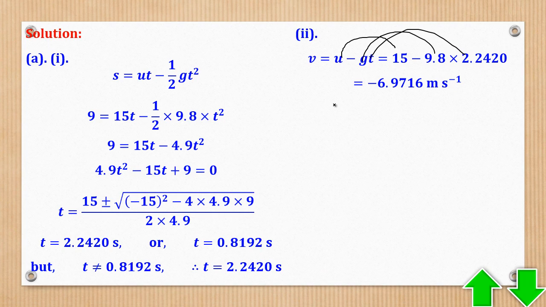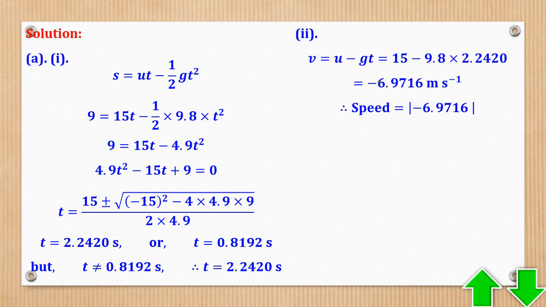So negative, why is it negative? Because upward is positive, meaning downward will be negative. So it was moving downwards, that's why you're seeing this negative sign. Therefore, you can conclude that the speed will be this, because speed is magnitude. Then now we can go to part B.